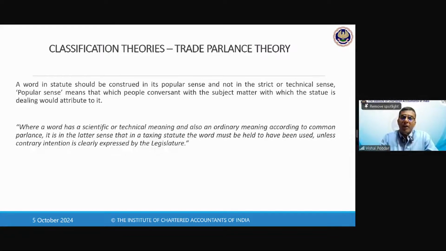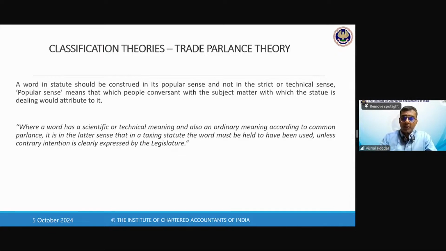Now, this is where this common parlance theory says we will generally go by the general meaning until and unless there is some technical meaning which is intended. Many times the names of products are used with some technical terminology or jargon, like any of these brand names or product names. If you see Prudent, we know it very commonly, so we feel it is a name. It is not a name, it is a technical word. Prudent means wise, right?